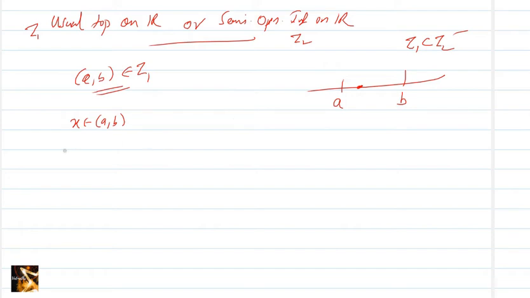Now we can choose R such that R is less than the minimum of mod x minus A, comma, mod x minus B. So this is the distance x minus A, and this one is mod x minus B. So we are choosing R as less than the minimum of these two.